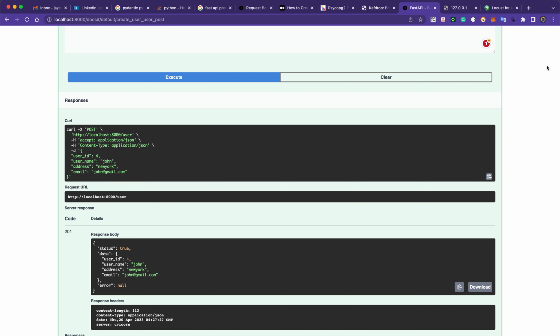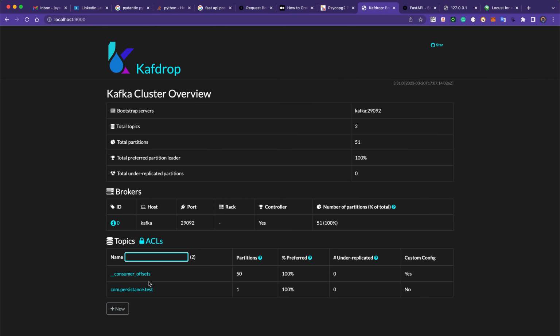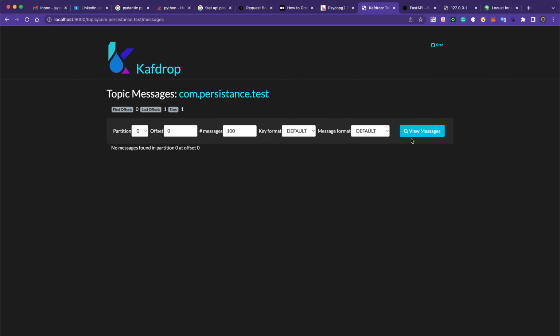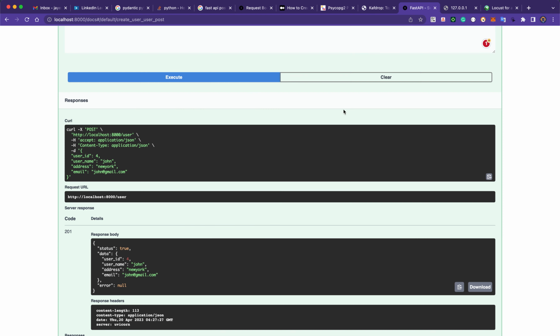If I want to show you, this is my Kafka topic named comp persistent test which I created, and if I view the messages here, there are some messages: user ID 4, John, New York, and the email address as well. With the help of this, I can check the async API. Whenever I create a user, it is also sent to the Kafka server. So this is the POST endpoint, correct, which I just showed you.